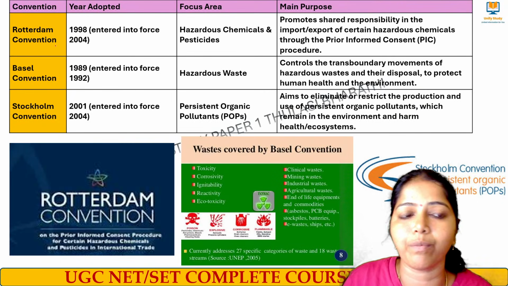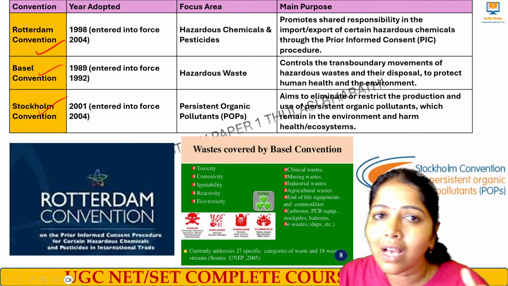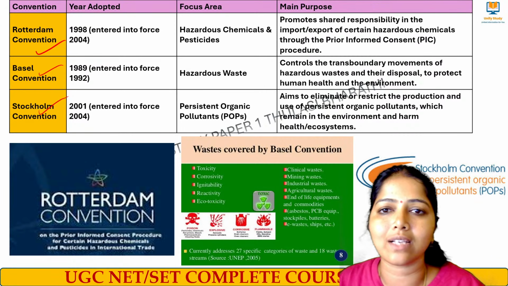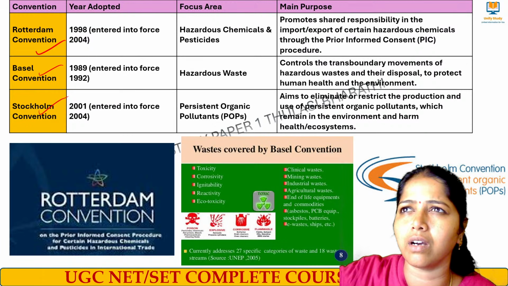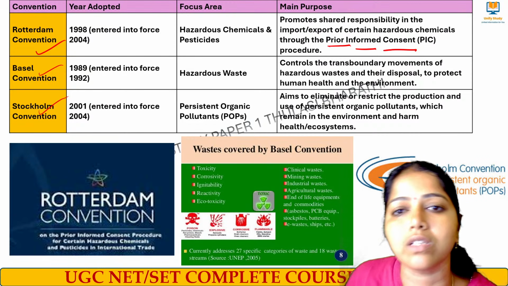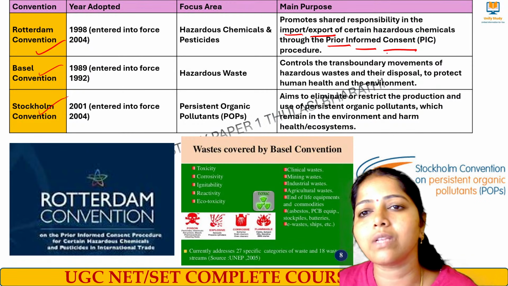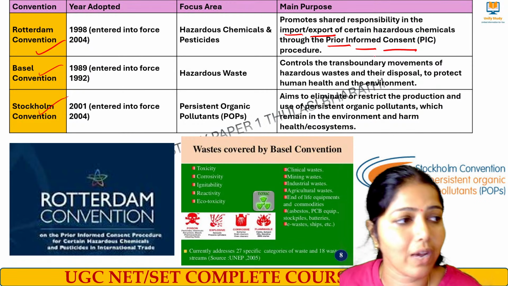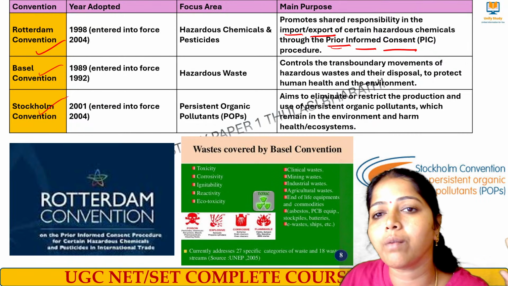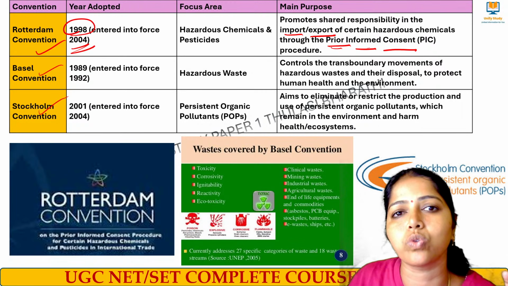Apart from that, we had three important conventions called Rotterdam, Basel and Stockholm. Rotterdam Convention is mainly meant for hazardous chemicals and pesticides that we use, right? Import and export should be done by getting the prior informed consent among countries. So, the shared responsibility in import and export of certain chemicals which are said to be very harmful and hazardous, they have to get prior permission to come into that country. That's called the prior informed consent procedure. It was started in the year 1982 and came into force in 2004.